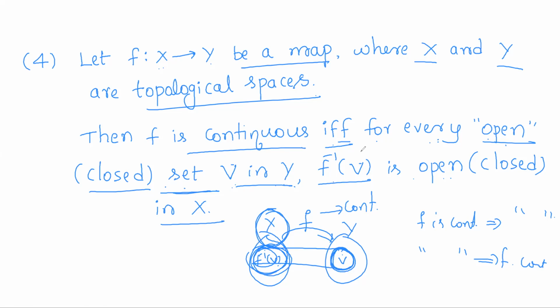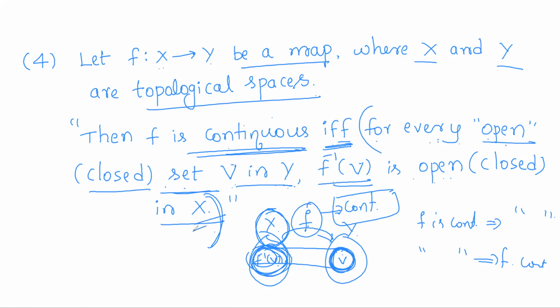And conversely, this condition also implies f is continuous. That is, if f is a function of topological spaces X and Y such that the inverse image of an open set is open and the inverse image of a closed set is closed, then f has to be continuous. So just remember this result. A function f is continuous if and only if for every open set in the codomain, its inverse image has to be open in the domain. Similarly, for every closed set in the codomain, its inverse image has to be closed in the domain.